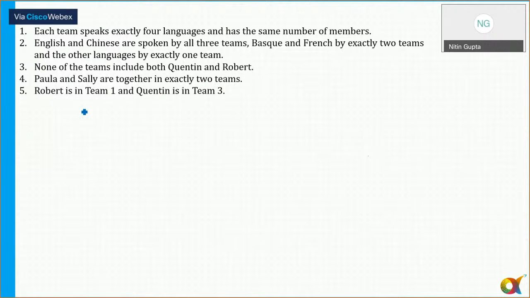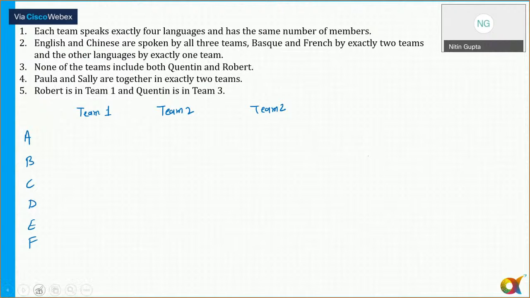So let me mark here. And what are the languages? The languages are Chinese, Dutch, English, and French. So these are the 6 languages, and these are the different teams here.